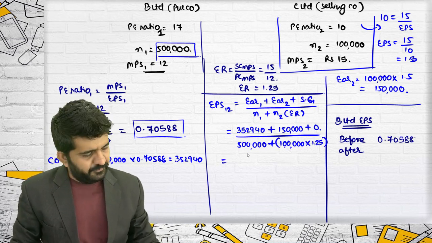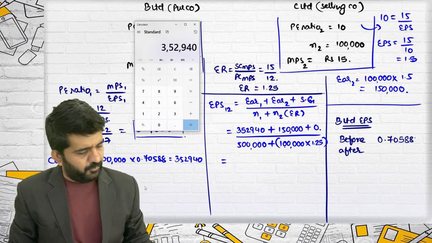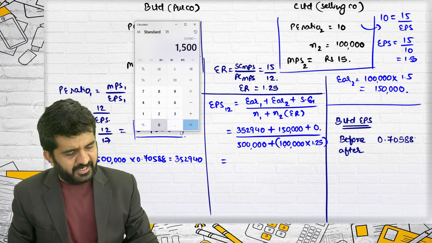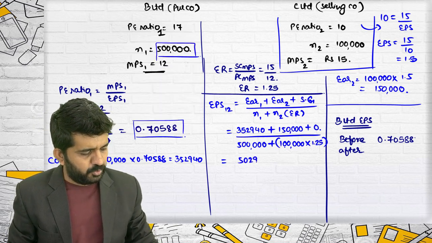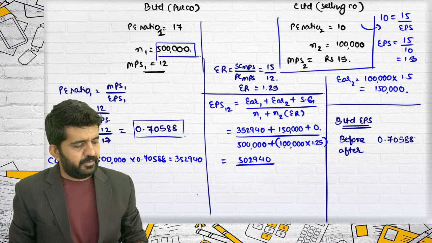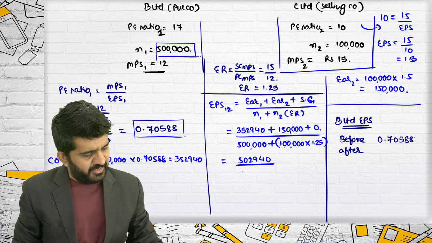This will be 3,52,940. 3,52,940 plus 1,50,000 is 5,02,940. This is 1,25,000, so 6,25,000.